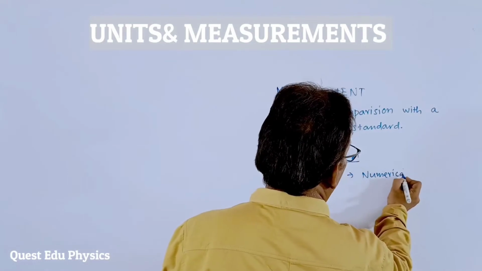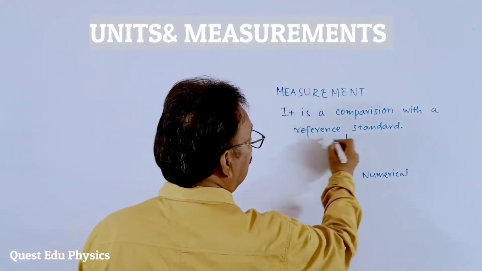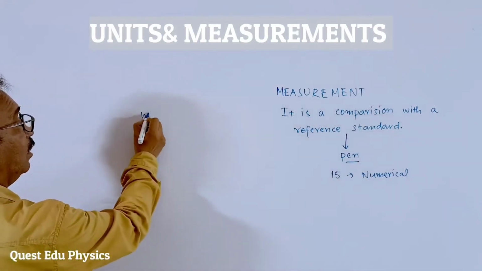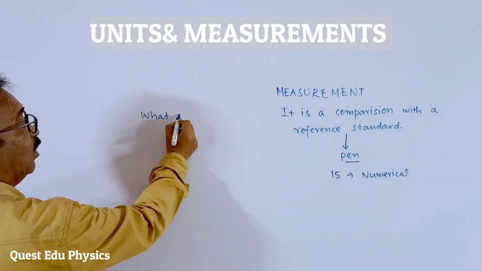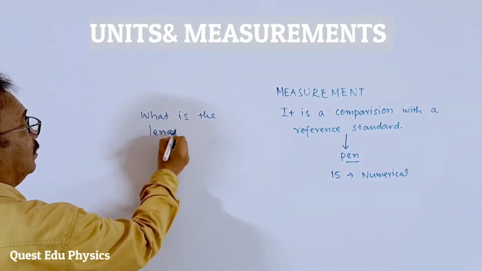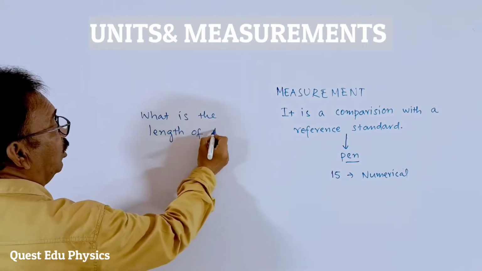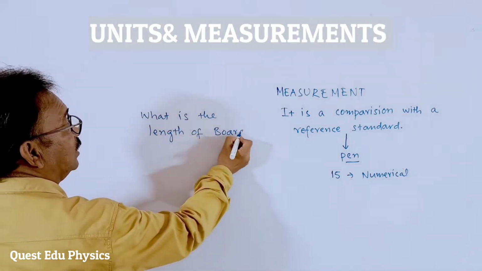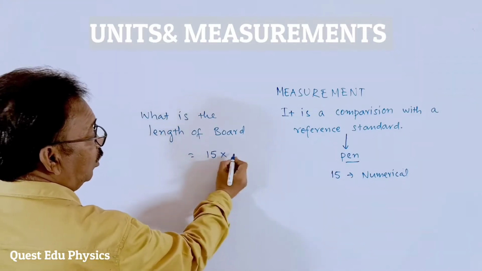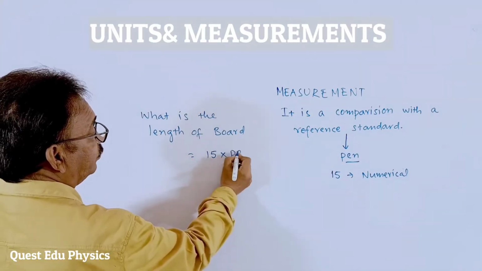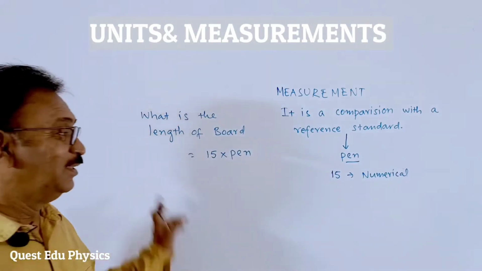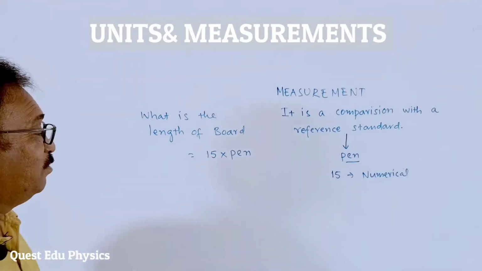And here, the reference standard is the pen. If someone asks you what the length of the board is, I have to say 15 pen. The length of the board is 15 pen.